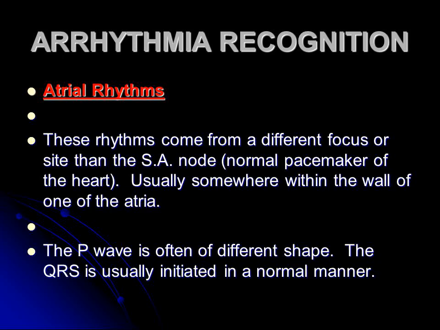Atrial rhythms. These rhythms come from a different focus or site than the SA node, the normal pacemaker of the heart, usually somewhere within the wall of one of the atria. The P wave is often of different shape. The QRS is usually initiated in a normal manner.